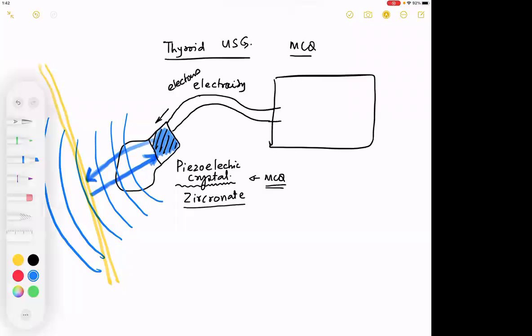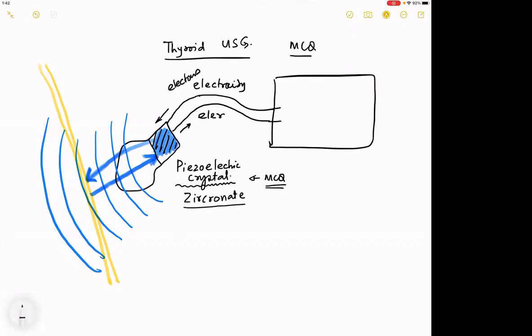Remember, electrons made the wave. So when they come back to the crystal, electrons are generated. These electrons are carried on to your computer and your computer gives a signal. Have I made you understand up till this point? Yes, sir.